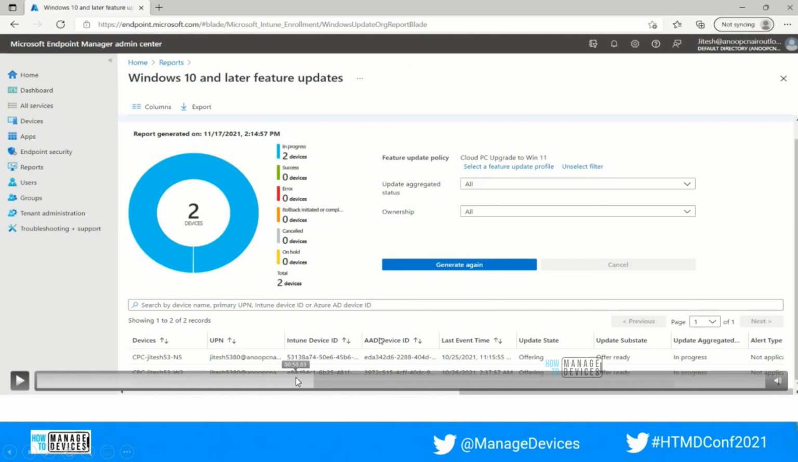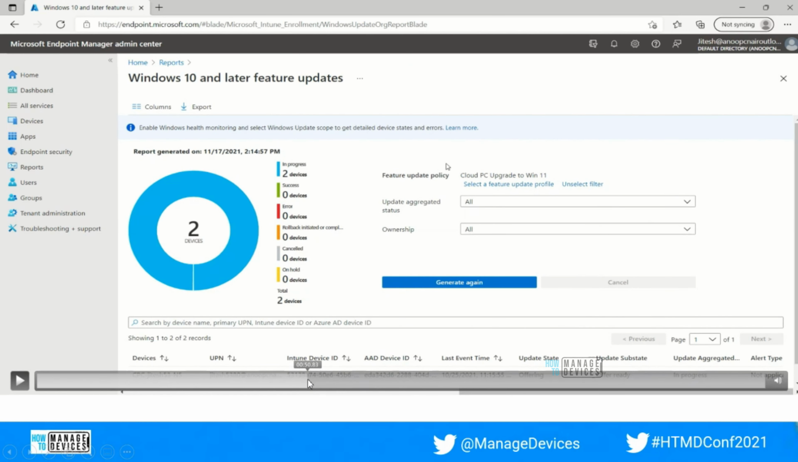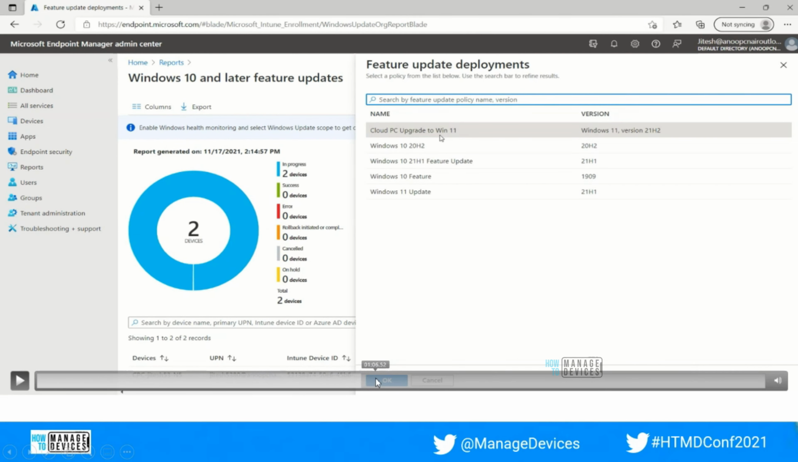So here you can see the report part. When we try to select the feature update policy which we had configured, we will need to click on this portion and select the policy which we deployed from our backend. Then it has different sections: one is the update aggregated status and the second is the ownership. So by selecting all these options, we will be able to generate the report.